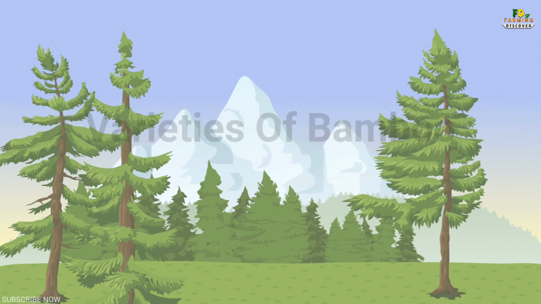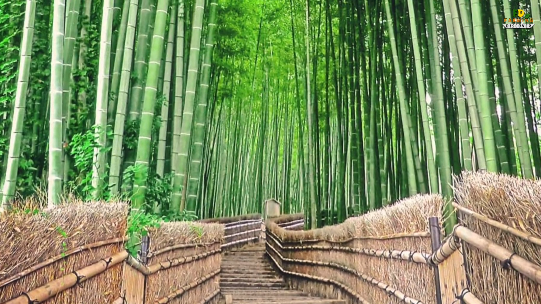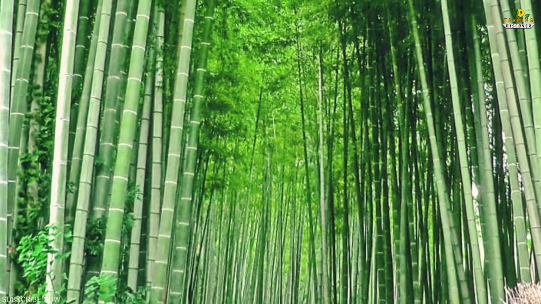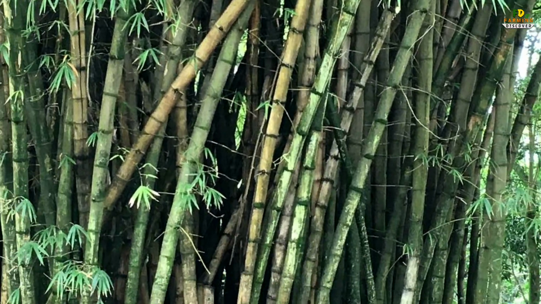Varieties of bamboo. Among different species of bamboo found all over the world, there are some commercially cultivated species in India, and they are Bambusa balcooa, Bambusa bambos, Bambusa nutans, Bambusa pallida, Bambusa tulda, Bambusa vulgaris, Dendrocalamus brandisii, Dendrocalamus giganteus, Dendrocalamus hamiltonii, Bambusa polymorpha, Dendrocalamus strictus, Oxytenanthera stocksii, Melocanna bambusoides, Ochlandra travancorica, Schizostachyum dullooa, Thyrsostachys oliveri.